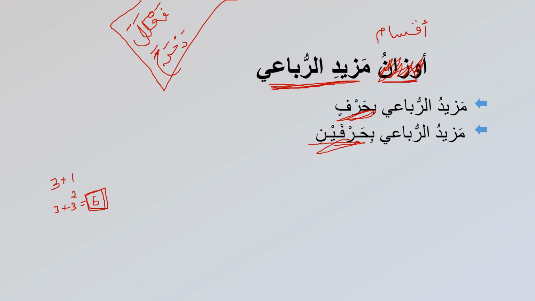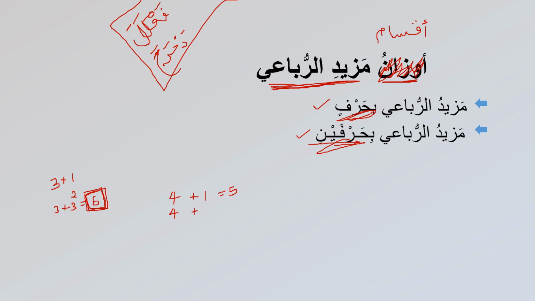So the question I'm expecting you to ask at this stage is: why don't we have mazidu rubai bi salasati ahruf here, like in the case of mazidu sulasi? Why? We cannot have it here because we are increasing rubai, a 4-letter root verb. Increasing rubai bi harfin, with one letter, will give us what? 5. So that is a 5-letter verb.